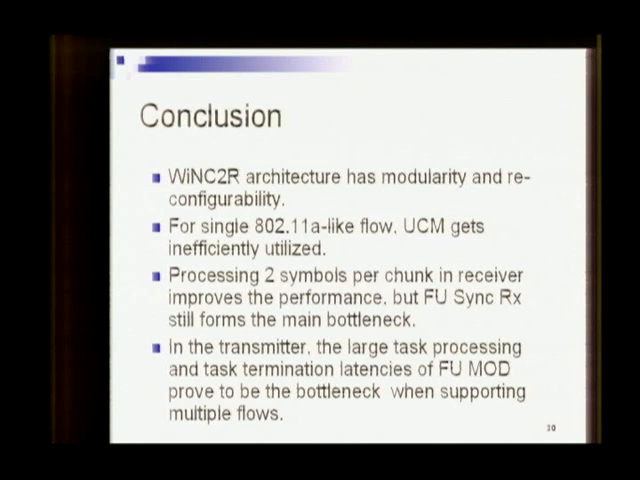The conclusions which we can draw from this work are, we see that the Winston architecture has modularity because of the use of FUs, and reconfigurability because of the use of task descriptor tables and the global task tables. We also saw that for a single .11 ALI flow, UCM gets inefficiently utilized. This indicates that if the implementation is only going to be limited to this flow, then maybe the UCMs can be combined. Processing 2 symbols per chunk in the receiver improved the performance, but the processing latency in the synchronizer itself became the bottleneck. Also in the transmitter, the processing latency in the modulator PE and the task termination latency of the modulator FU became the bottleneck.